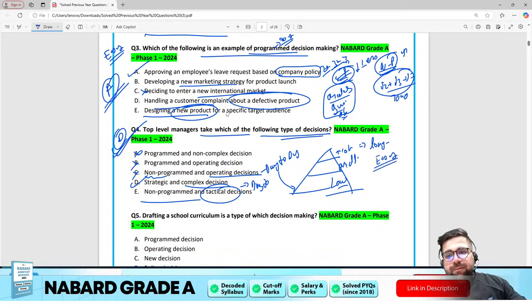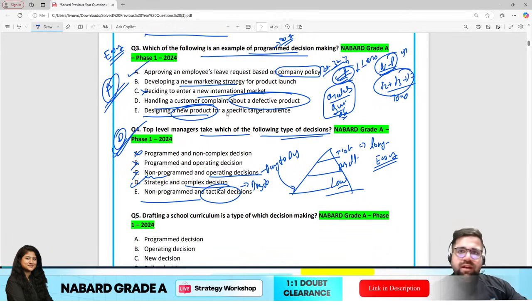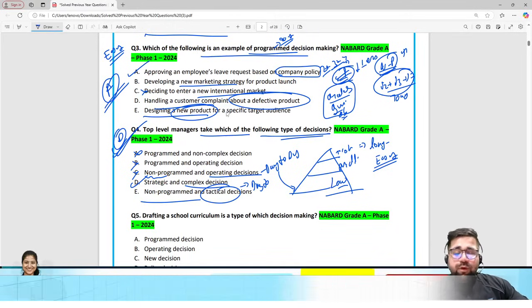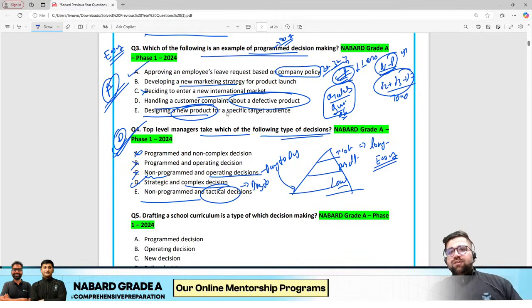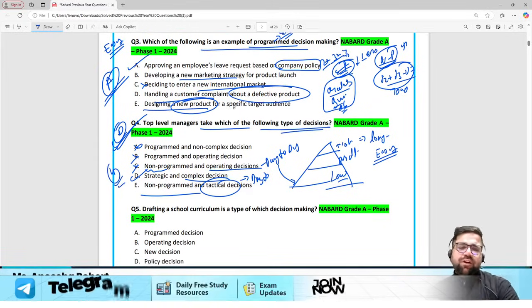Now why am I terming this easy? Because these are the basic concepts, right? And if you see, you have cleared the cutoff. If you answer all the 4 questions till now correctly, then you have cleared the cutoff. Last year, if I'm not wrong, cutoff was less than 2. So if you answer 4 questions correctly, move to the next section, save your time.